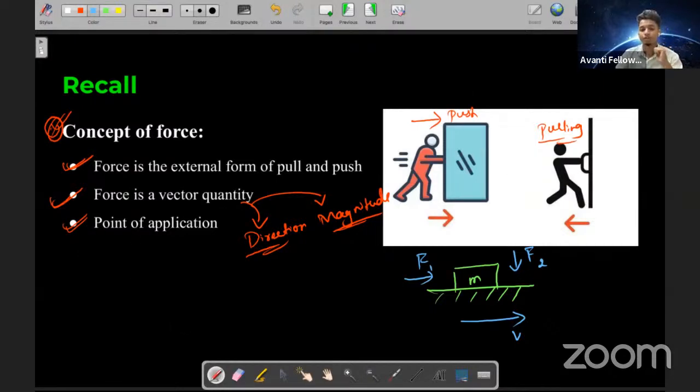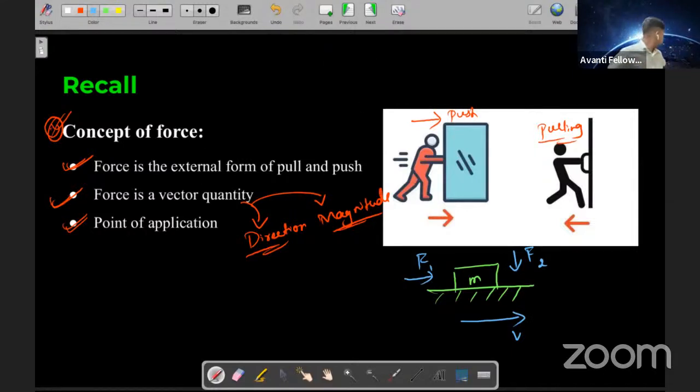Also the point of application. Yes or no? Yesterday also I showed that if there is a bottle and this is the point of application, if I push this, it is going to move. But if I apply the force over here, what will happen? My bottle will fall. So the point of application of force is very, very much important, students. So I hope you remember all these things.